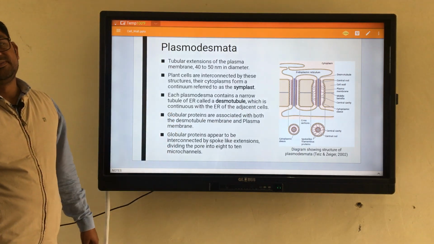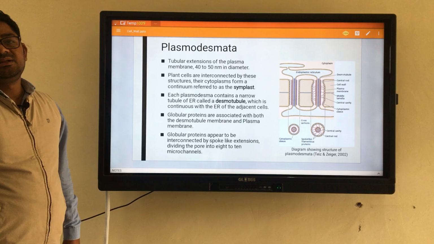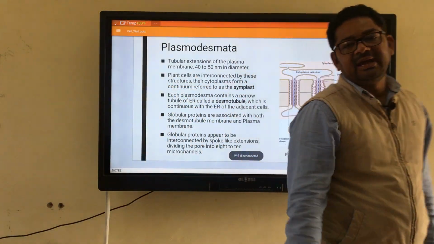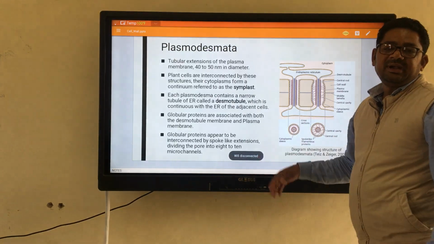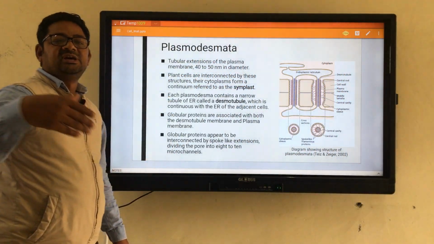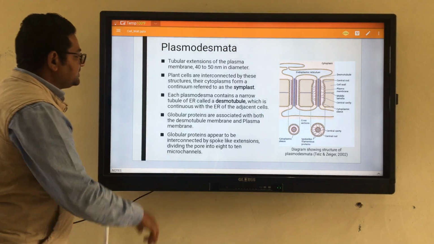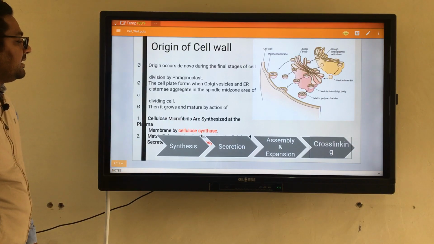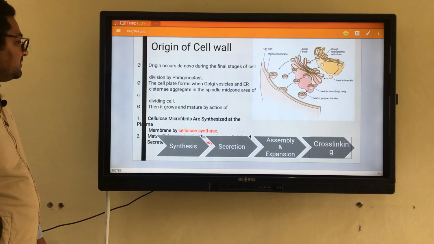These microchannels regulate the entry of the various substances which cross from one cell to another through these pores named plasmodesmata. After that, let us come on to the origin of the cell wall.